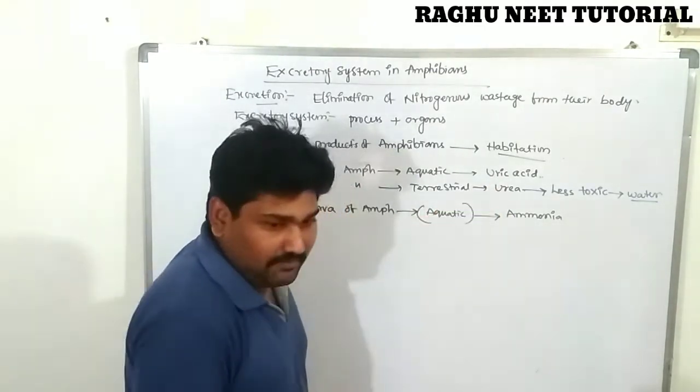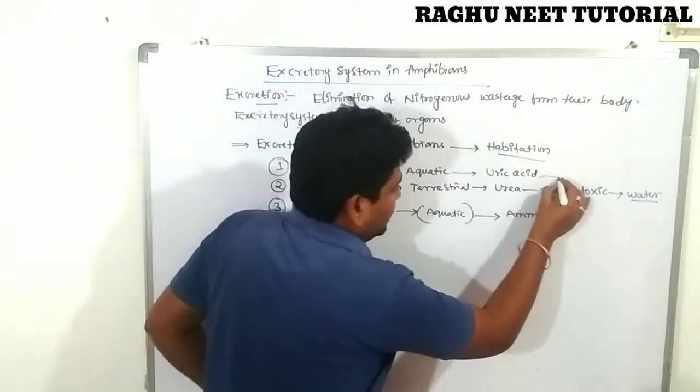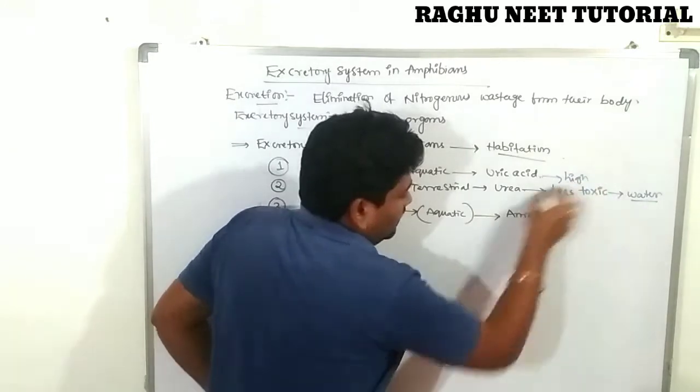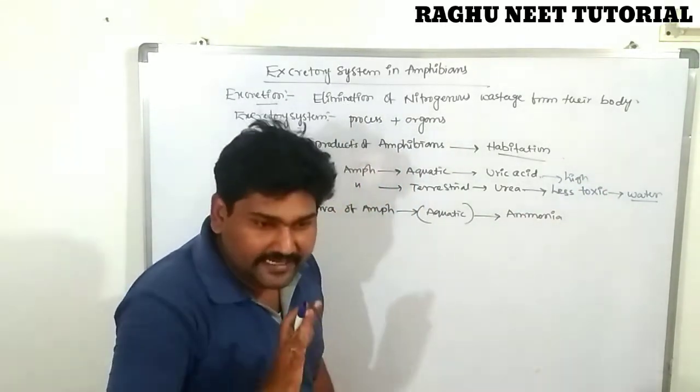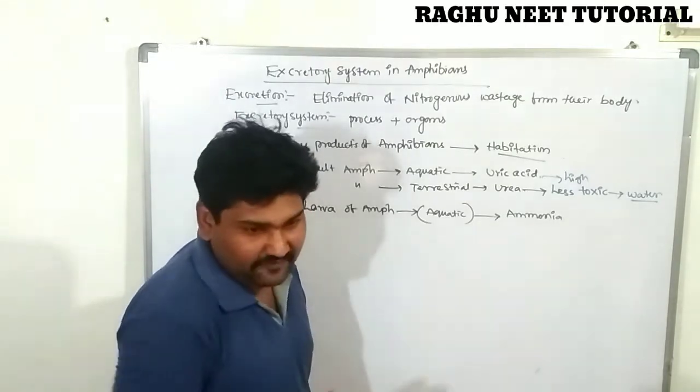The uric acid, compared with urea, is highly toxic in nature, and it also takes time to dissolve in water. I'm explaining in a very detailed way, so everyone listen carefully and note the information.